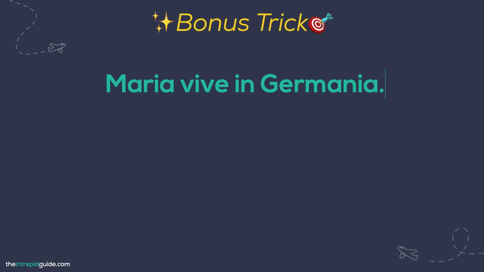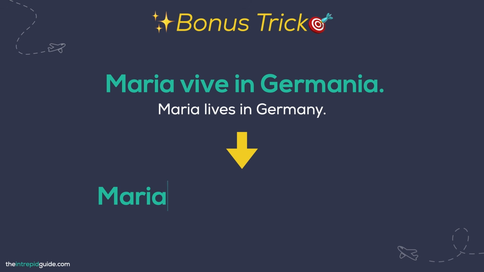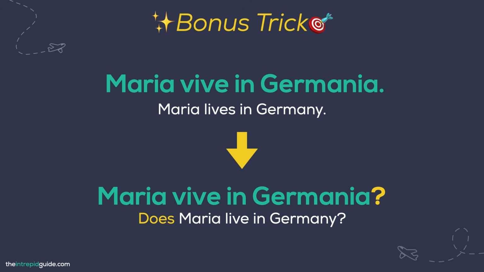Take this statement as an example. Maria vive in Germania. Maria lives in Germany. Now let's say it again, but raise our intonation at the end and say, Maria vive in Germania? Now in English we need to say does, but in Italian it doesn't change. But it means, does Maria live in Germany? And you've got a question.